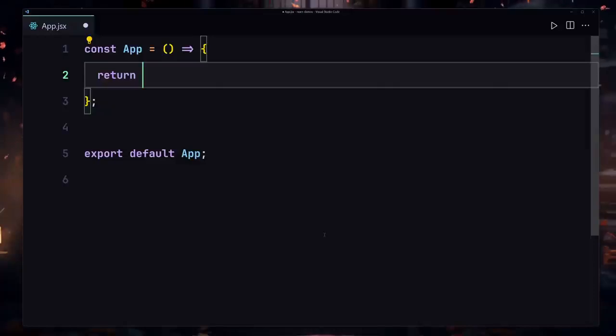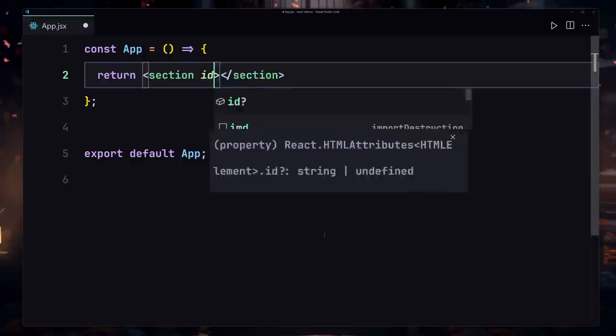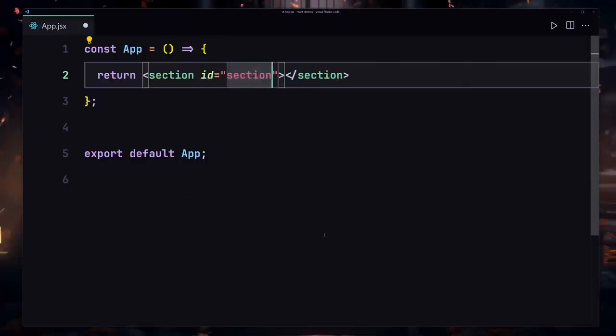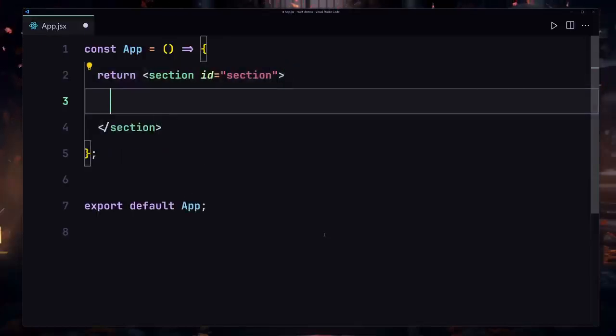Now let me write a bit of JSX so that you guys can see how we can work with JSX. So I'll create a section, and inside this section I'll also provide a bit of ID to it. I'll give the name of section, and inside this section I'll create my h1 which will say my website.